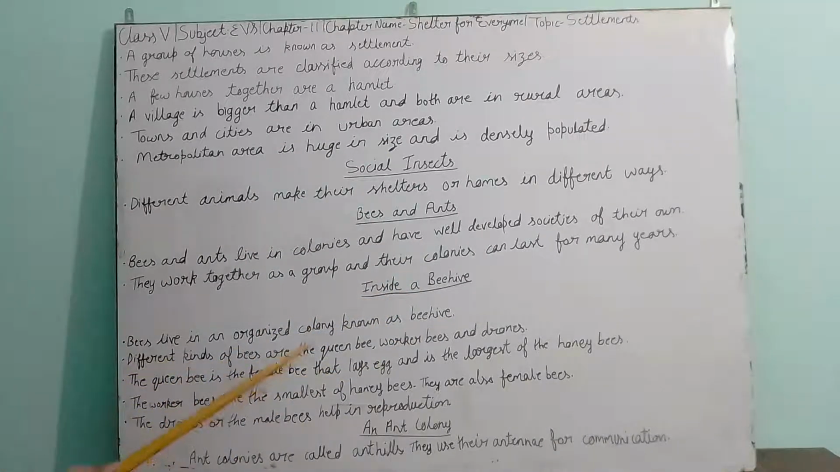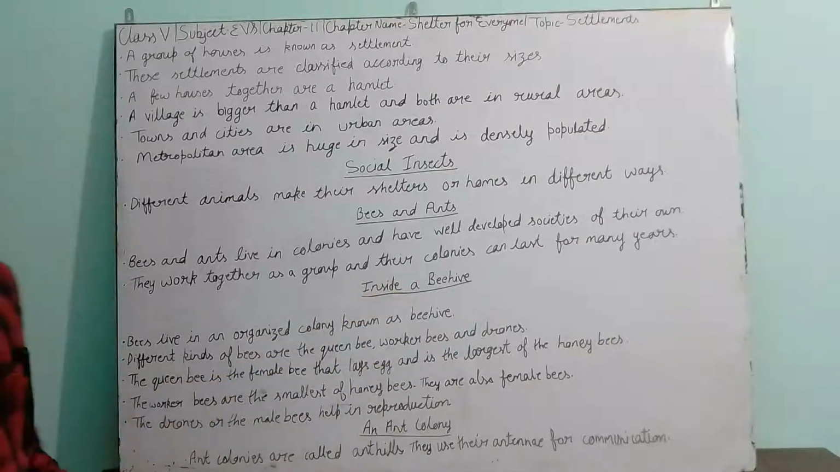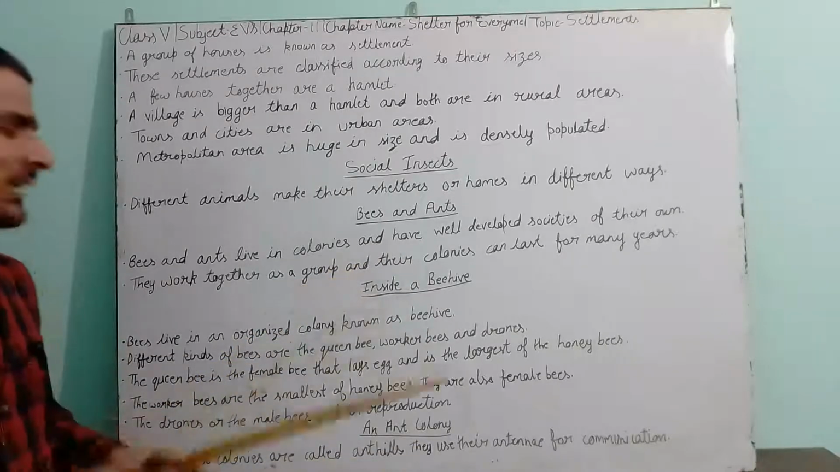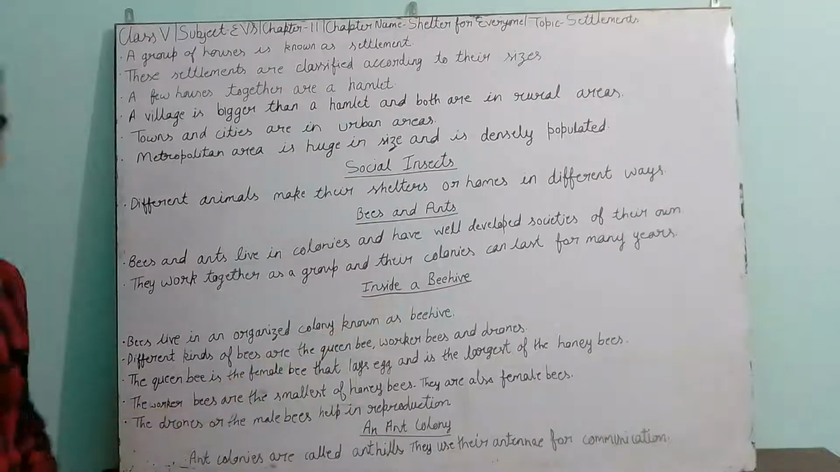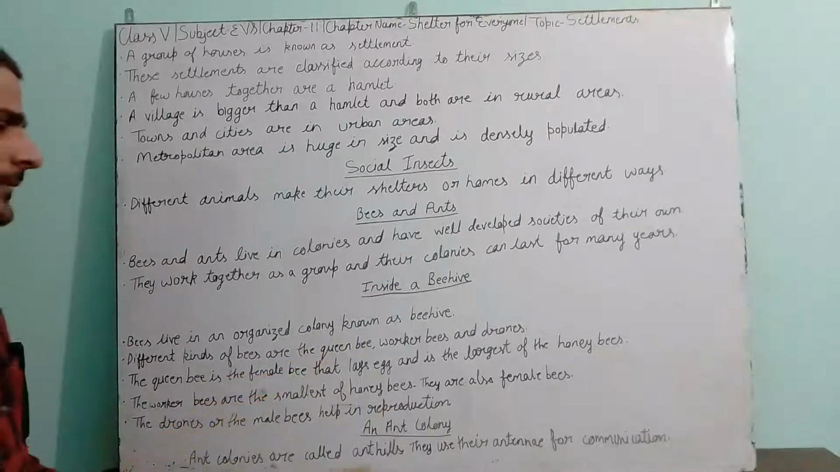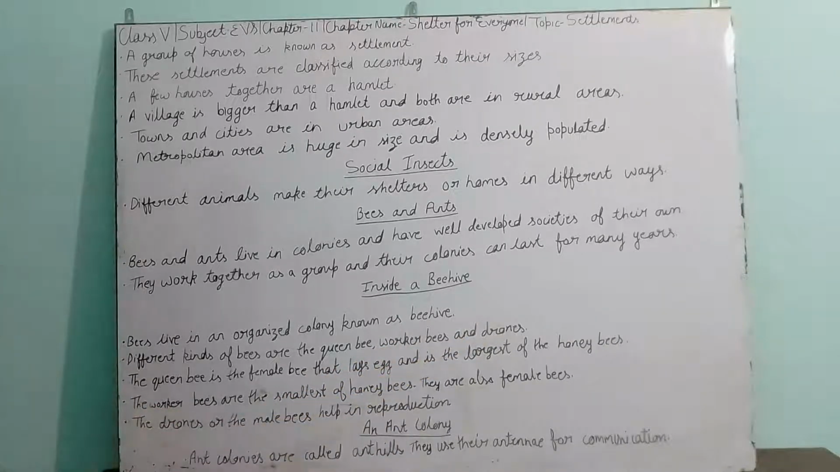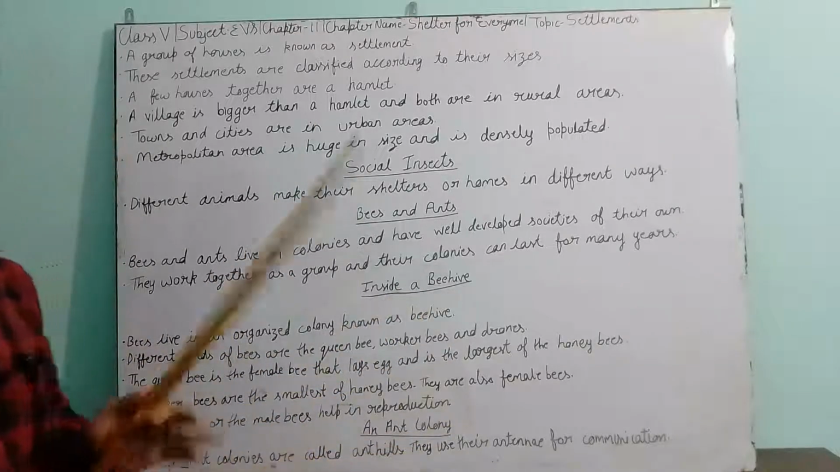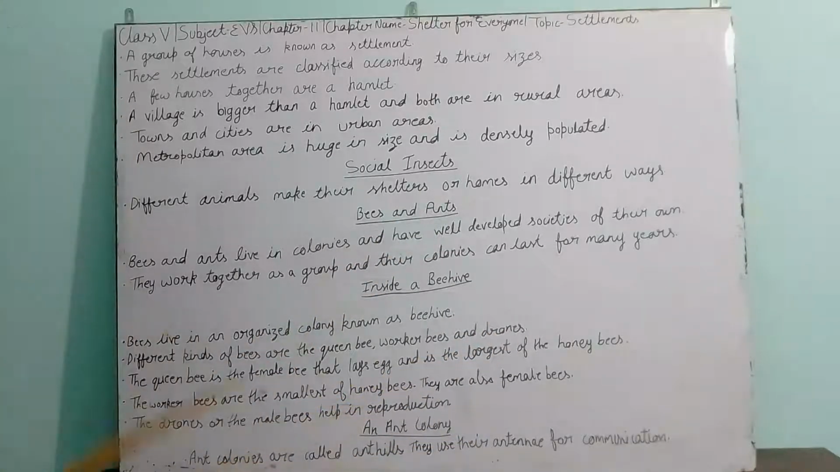Different kinds of bees are the queen bee, worker bees and drones. In the beehive, different types of bees are present. It is mainly of three types. First is the queen bee, second worker bees, and third drones. In one beehive, only one queen bee is there. Worker bees are many in number, and the drones are also many in number.